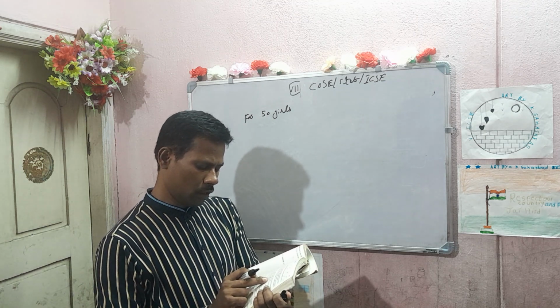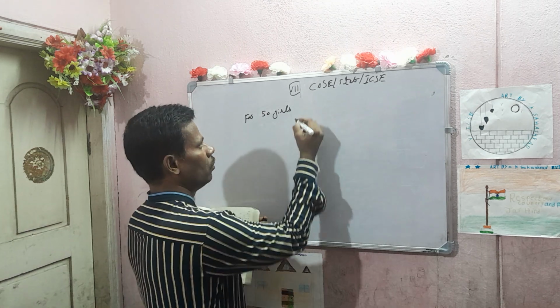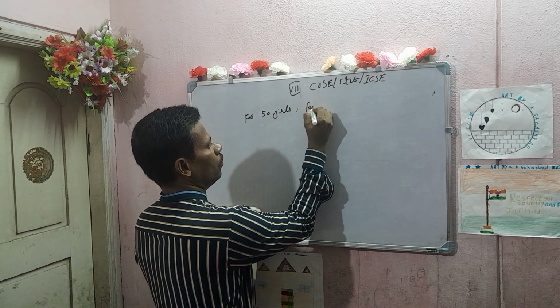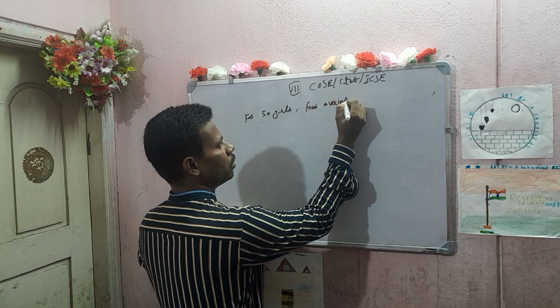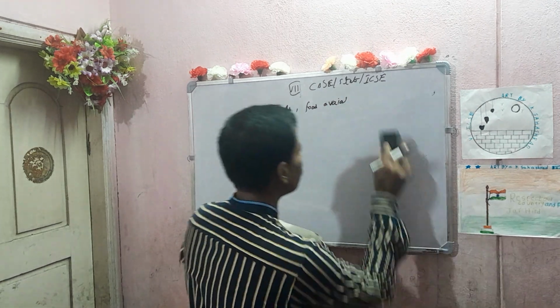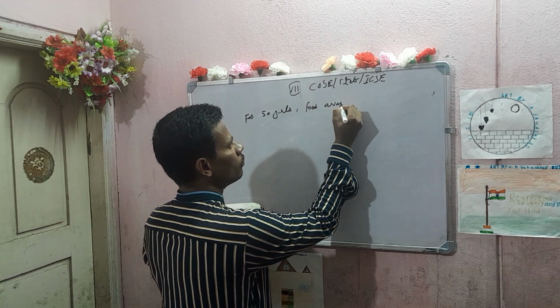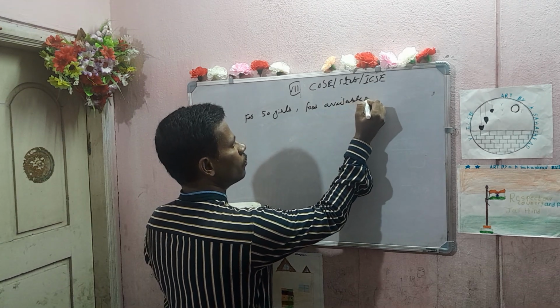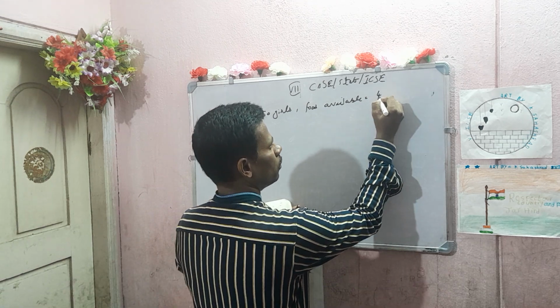So the food for 50 girls, you can simply write: food available is how many days? 40 days.